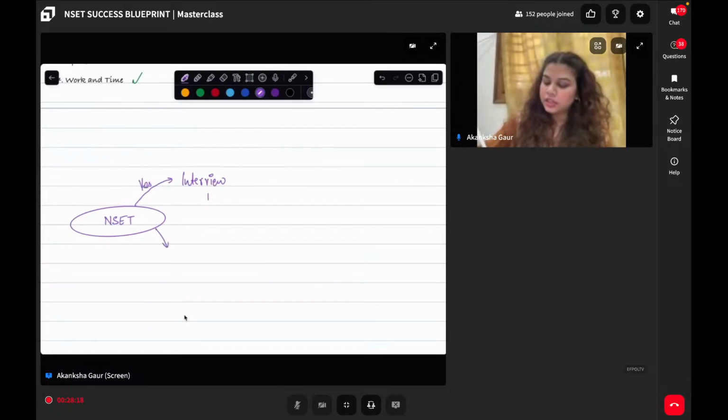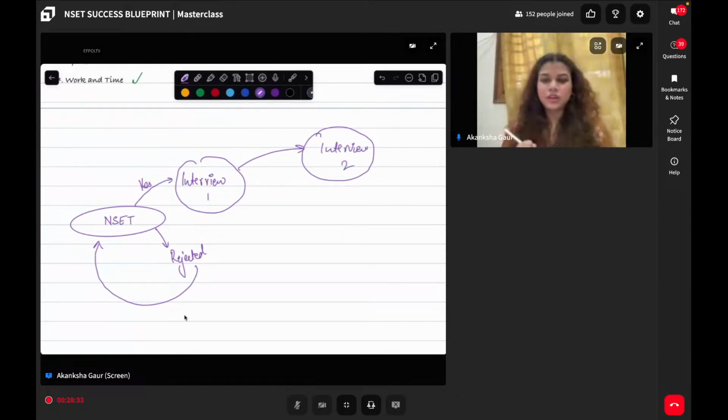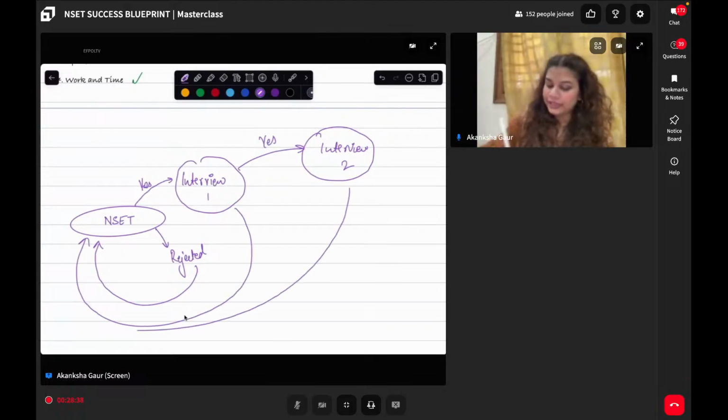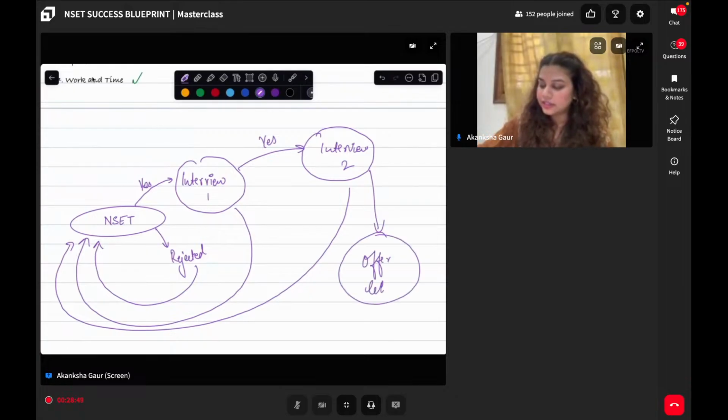If you are not, you get rejected, but you can reapply for NSET. This is your last attempt, I guess. After interview 1, you will get a second call for interview 2. Again, there can be cases that from here also you might get rejected, and you will have to refill the NSET form. If you clear the second one also, then you will get the offer letter. Is this clear, everyone?